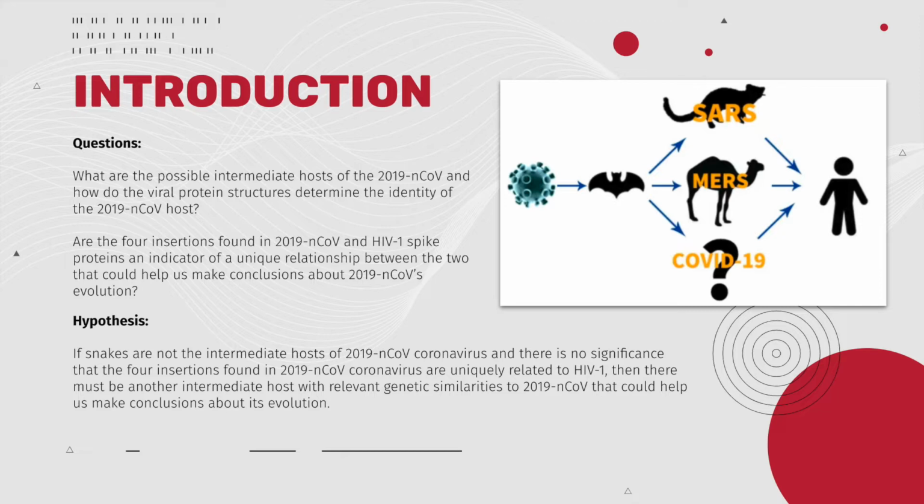The hypothesis is if snakes are not the intermediate hosts of 2019 novel coronavirus and there is no significance that the four insertions found in 2019 novel coronavirus are uniquely related to HIV-1, then there must be another intermediate host with relevant genetic similarities to 2019 novel coronavirus that could help us make conclusions about its evolution.